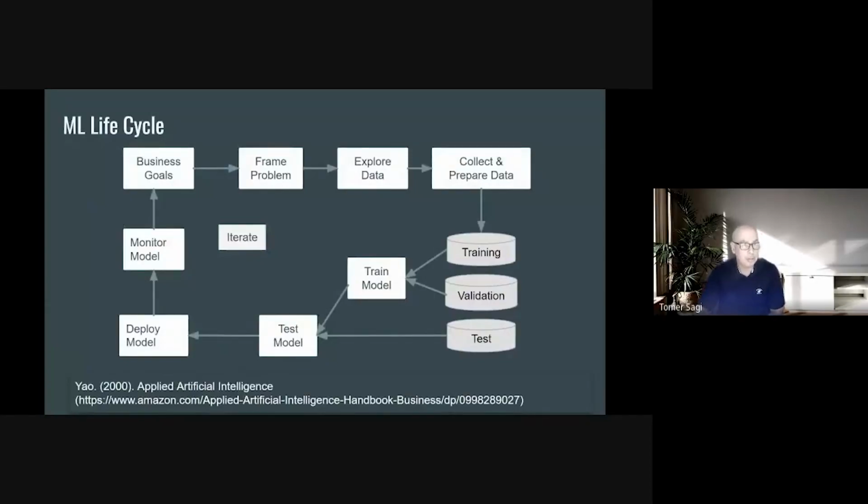So, the business goals. If we look at the ML lifecycle from this perspective, we start with the business goals. In the business goals, we define the business problem: we want to understand why our customer is churning, and we have a KPI, which is how many customers have churned. Then we frame the problem, which is customer churn.